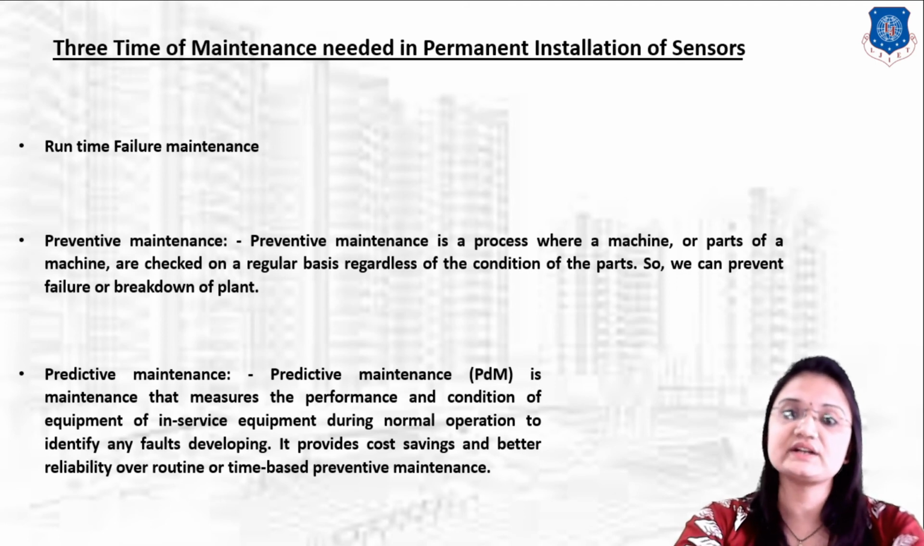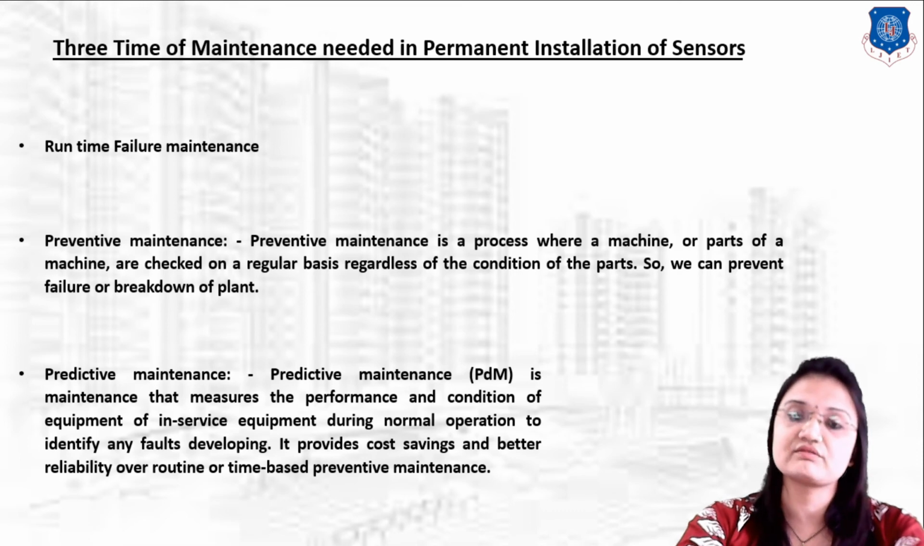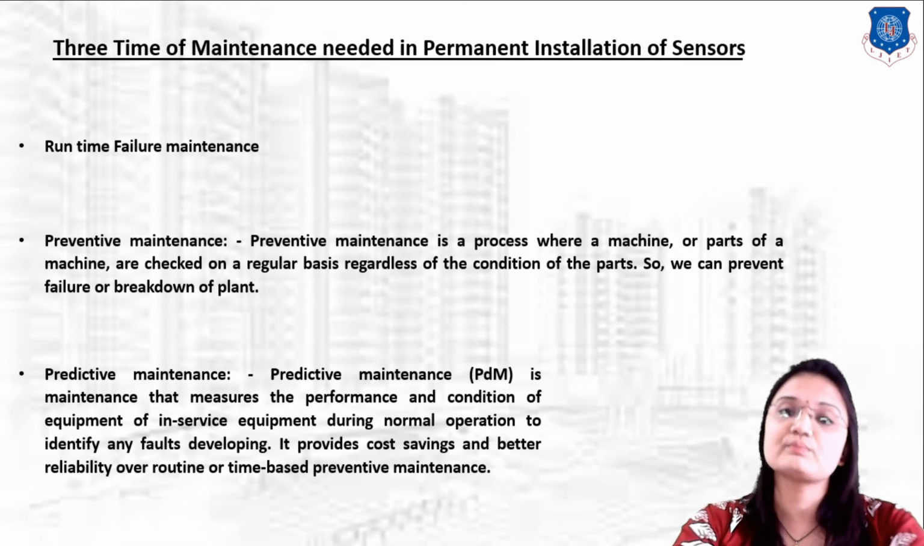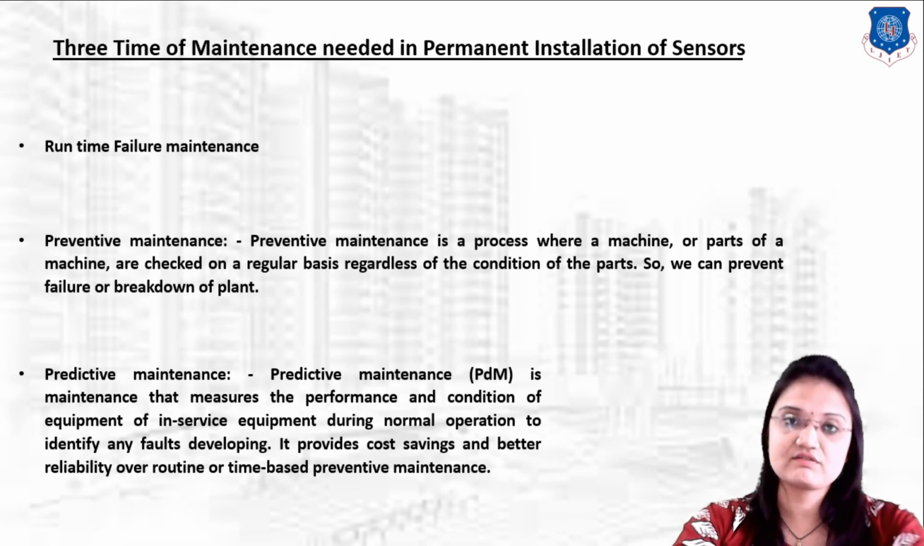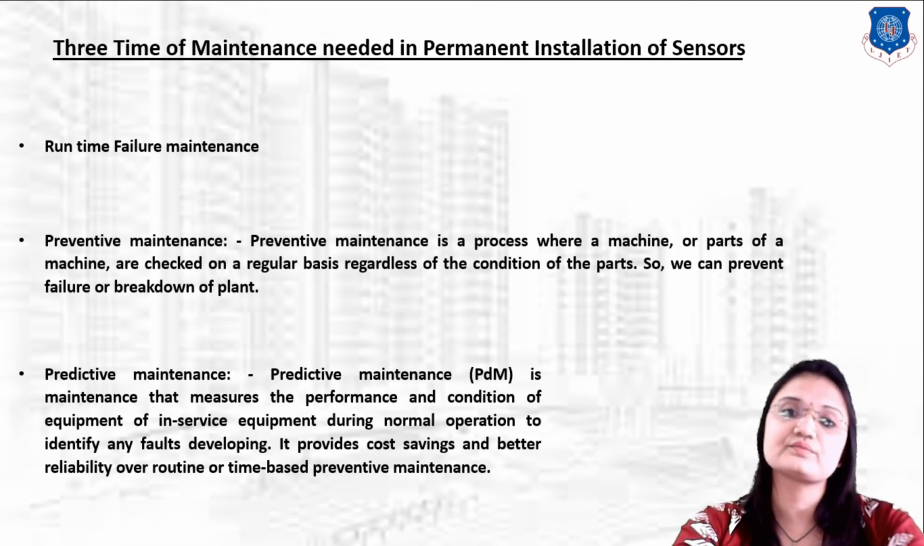Predictive maintenance is the maintenance that measures the performance and condition of the equipment in service, during normal operation, to identify any fault developing. It provides cost saving and better reliability over routine or time-based preventive maintenance. So this is the process of checking equipment during the normal operation of the system. There are three types of maintenance required if we install a sensor permanently.